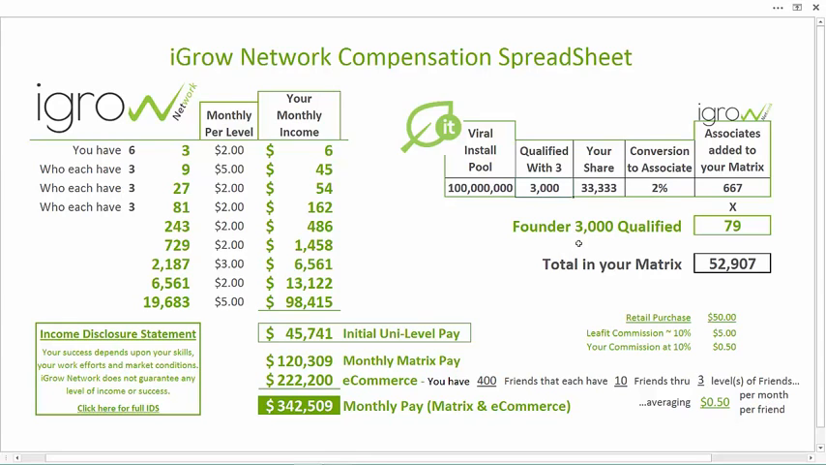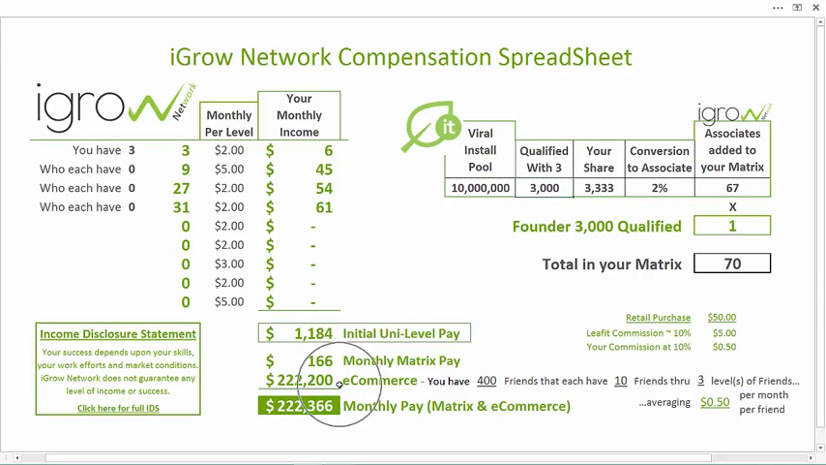3 personally enrolled associates is what gets you started. Again, you could play with a spreadsheet all night long into the wee hours of the morning. What I like the most is even when you back off and just say, you go get yourself Founder 3000 qualified, this income stream, the e-commerce income stream, it's not tied directly to your matrix income stream. It could still be astronomical. You want to back that off. You could play with a spreadsheet all night long, but the income potential here is huge.